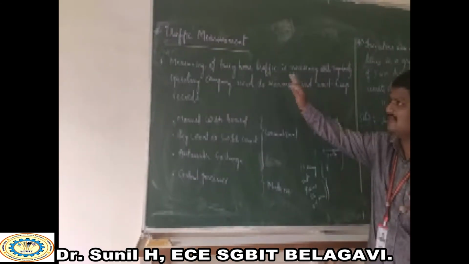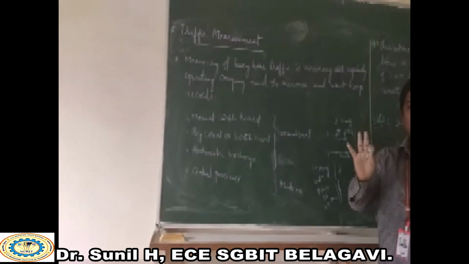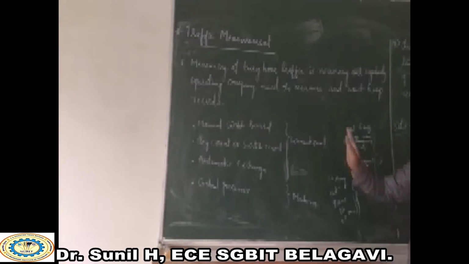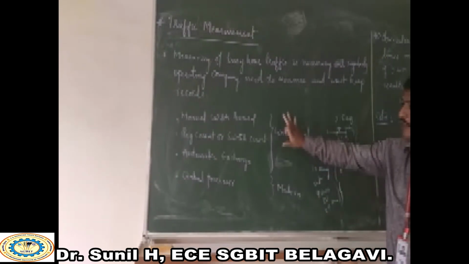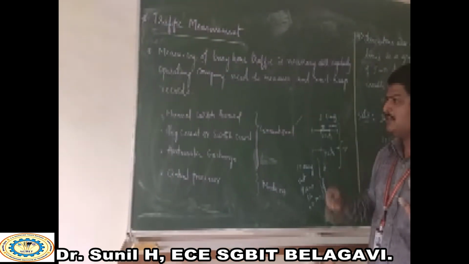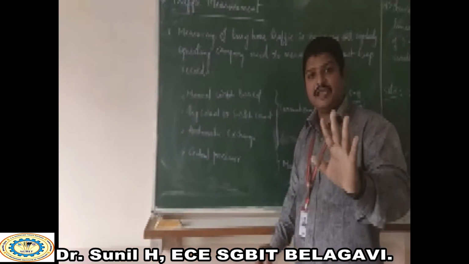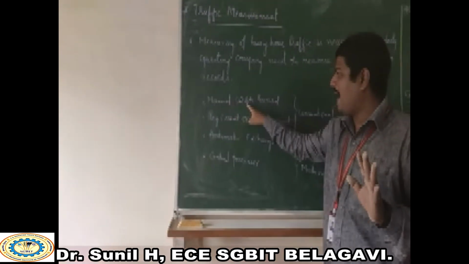Okay, this is what it means, and every company has to operate regularly. They have to maintain proper records to measure the traffic. How is it going to be measured? It is very simple. In conventional methods, they measured the traffic of each call at that moment using manual switchboards.